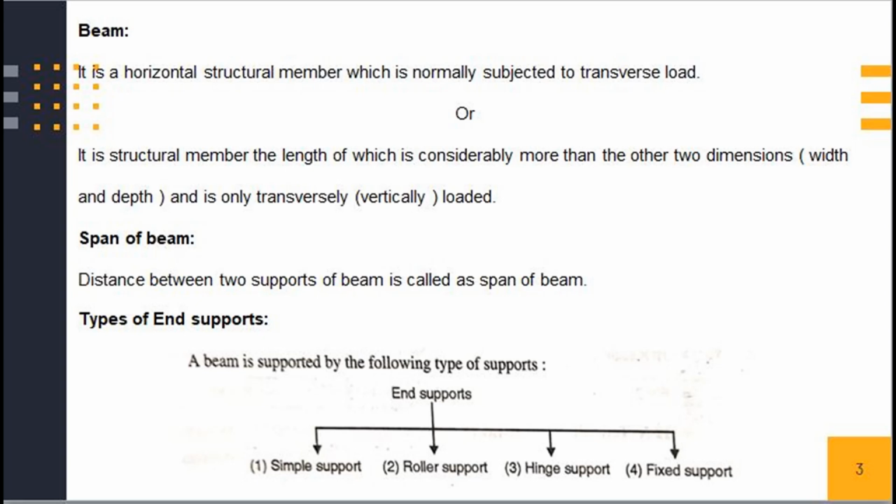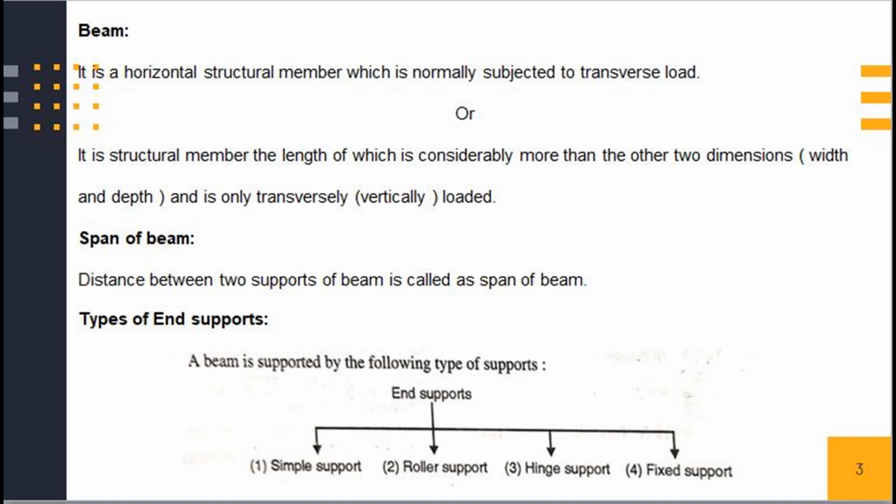Due to applied loads, reactions develop at supports, and the system of forces consisting of applied loads, self-weight, and the reactions keep the beam in equilibrium. The forces constitute a coplanar non-concurrent system in equilibrium. If the support reactions can be determined using the equations of equilibrium only, then the beam is said to be a statically determinate beam. Span of a beam: the distance between two supports of a beam is called the span of the beam.